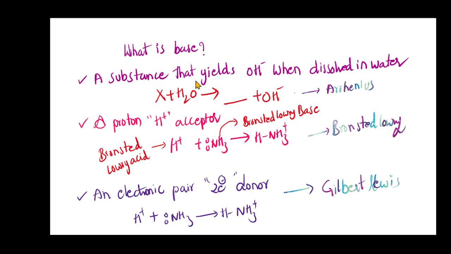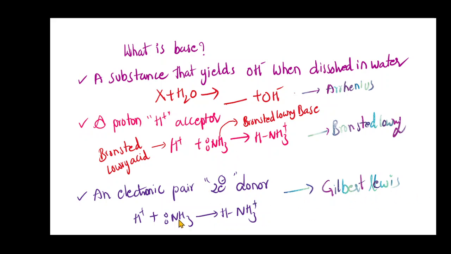So what is a base? When a substance is dissolved in water and releases OH, it is called a base. According to Lowry, a proton acceptor is a base.